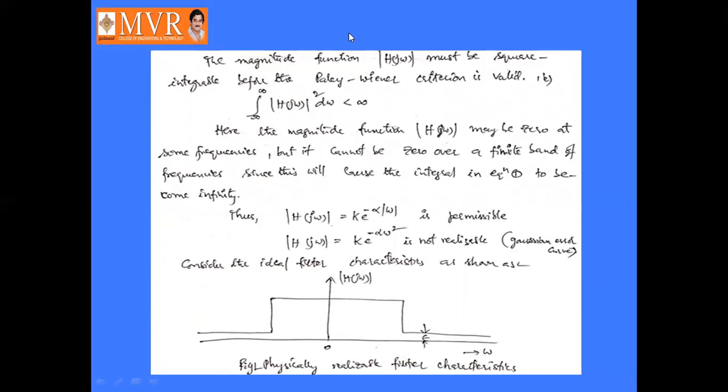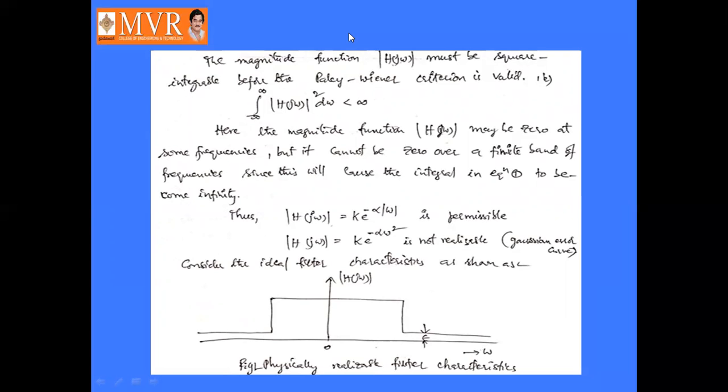Here the causality condition is satisfied, or permissible, if and only if mod h of j omega, that is the magnitude of h of j omega, is equal to some constant k into e power minus alpha into mod omega. After that, we will see the ideal low pass filter characteristics. These are like this. Here we may get some small error, that is the mean square error, epsilon.